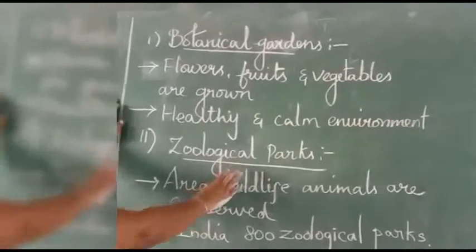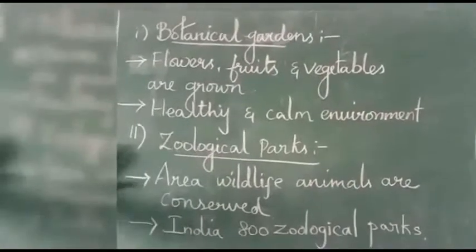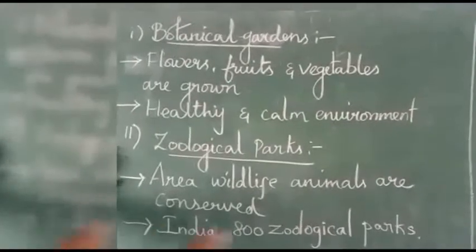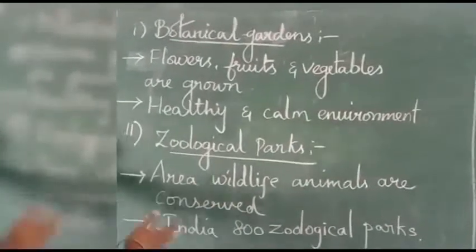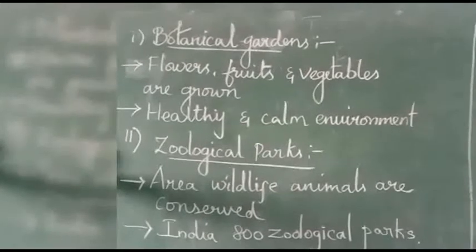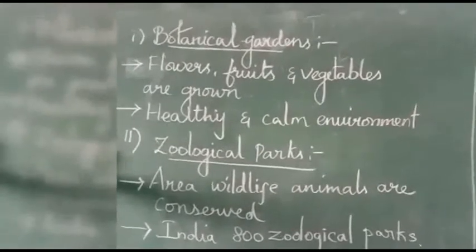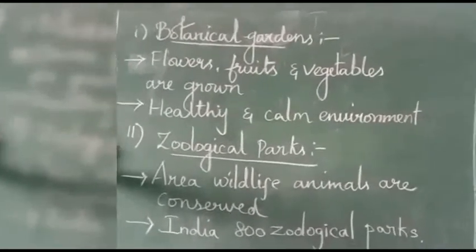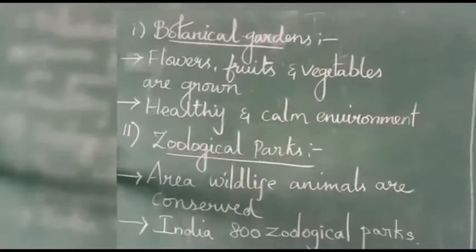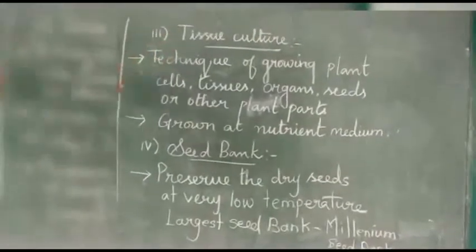Next is the zoological park, the area where wildlife animals are conserved. Moreover, in India there are about 800 zoological parks at present. Next we are going to talk about tissue culture.